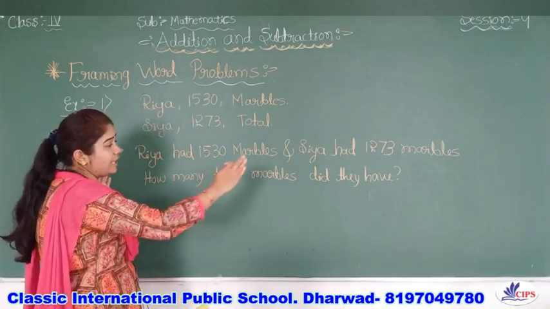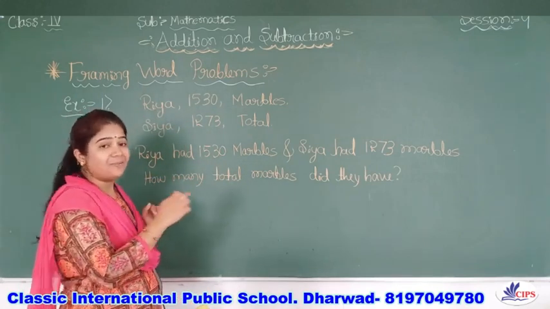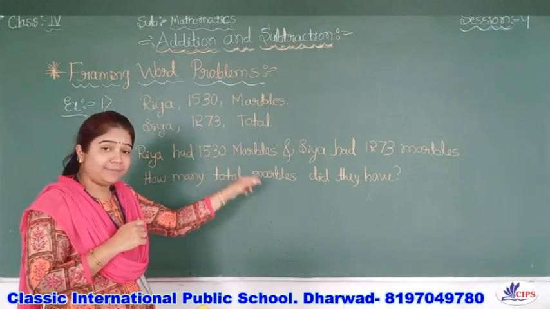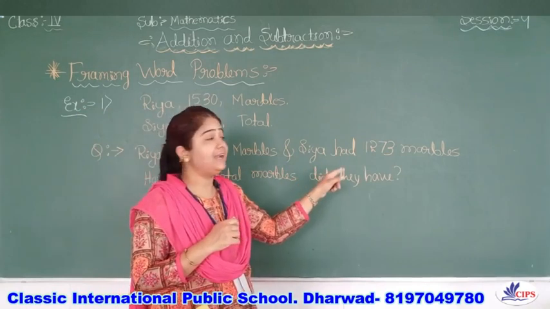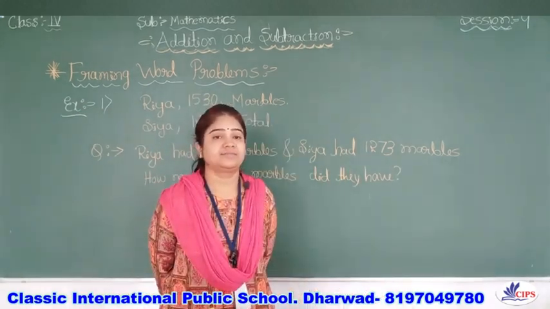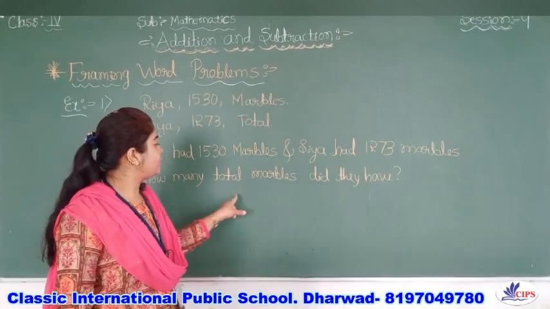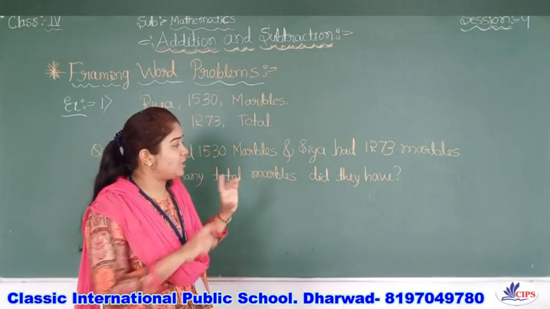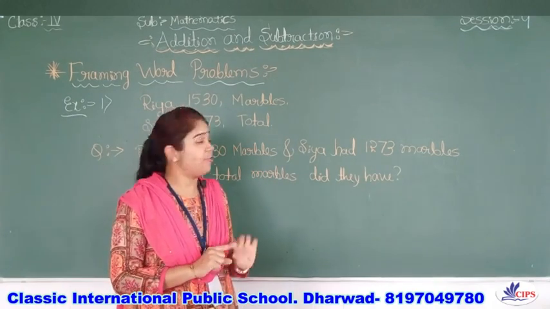You have to frame one interesting word problem. Ria had 1530 marbles and Sia had 1273 marbles. How many total marbles did they have? This is one type of question forming.